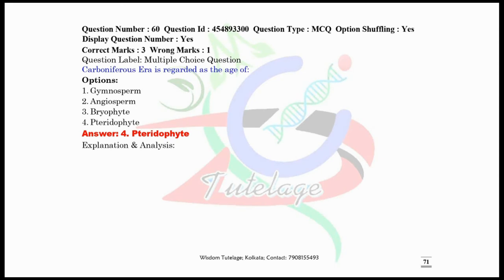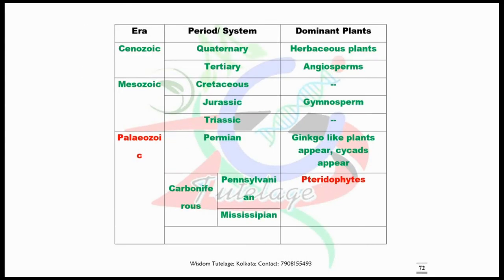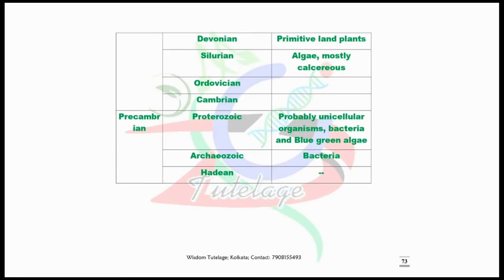Those who have interest in the geological time scale already know the answer. That is nothing but the pteridophytes. I have given here the entire geological time scale: Cenozoic, Paleozoic, Mesozoic, and their dominating plants and their periods. Go through it.